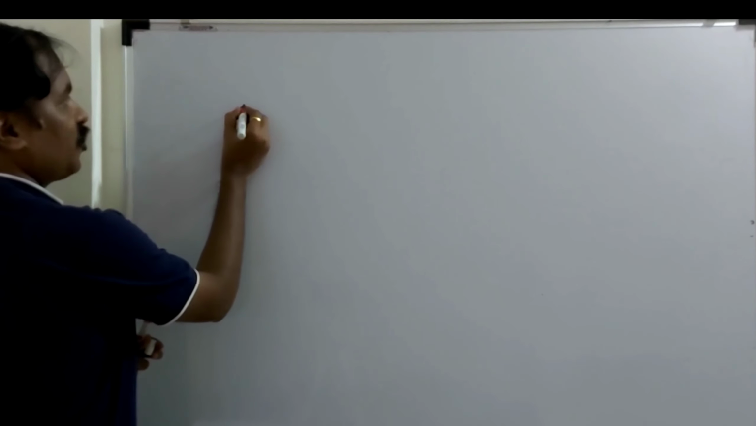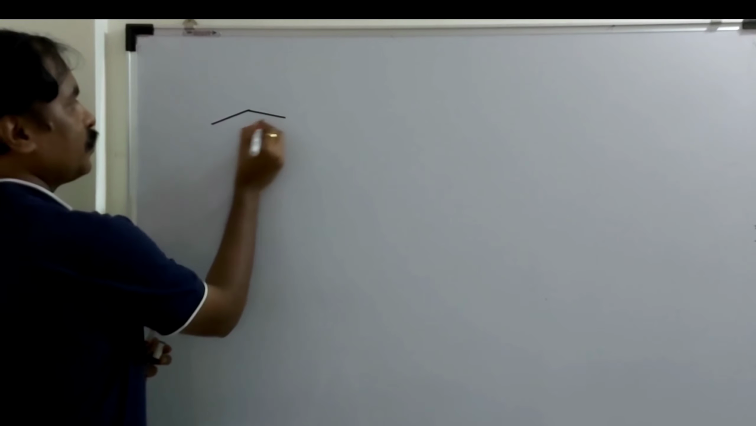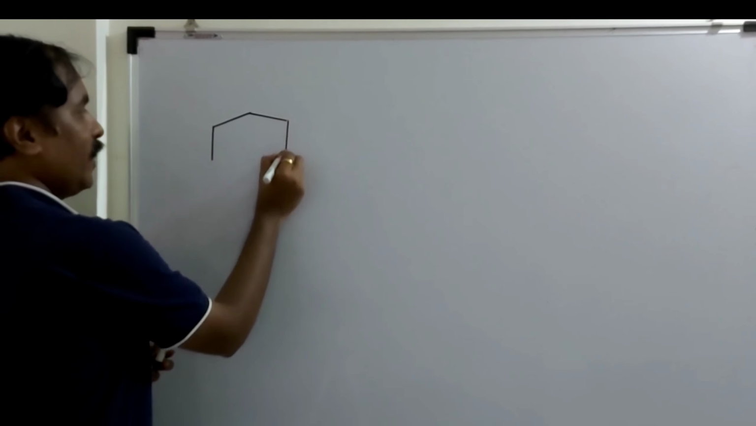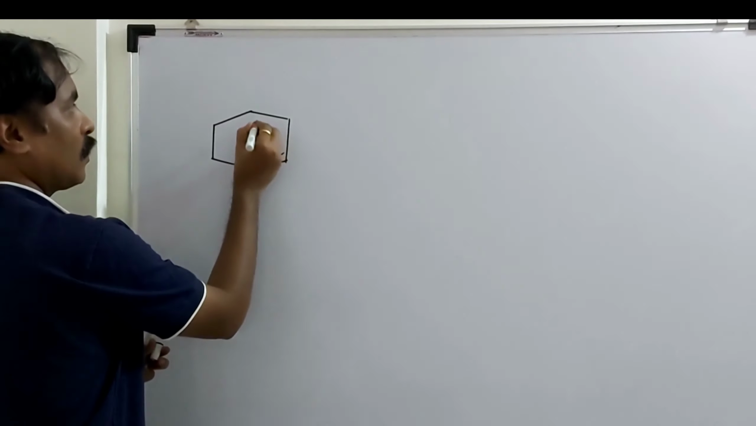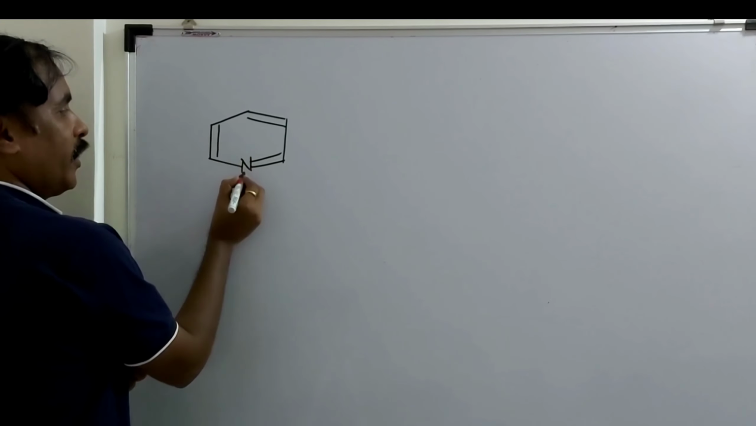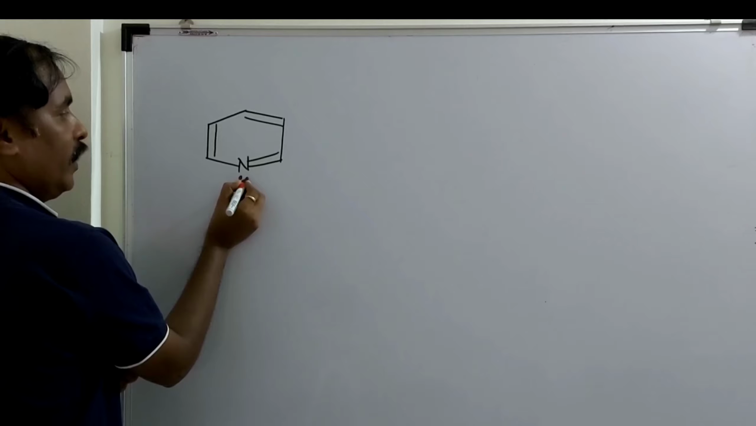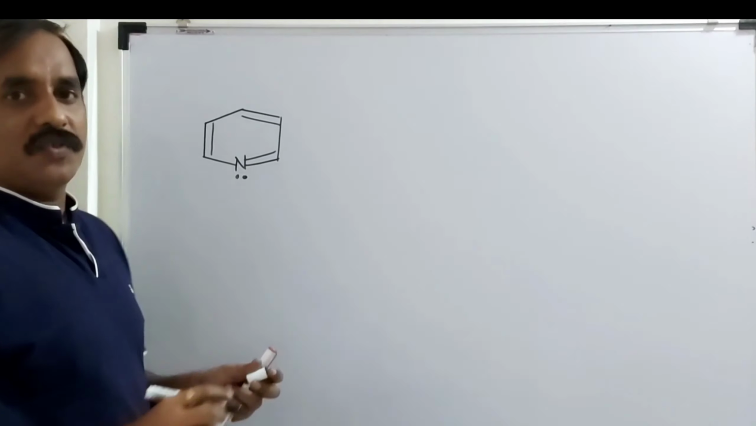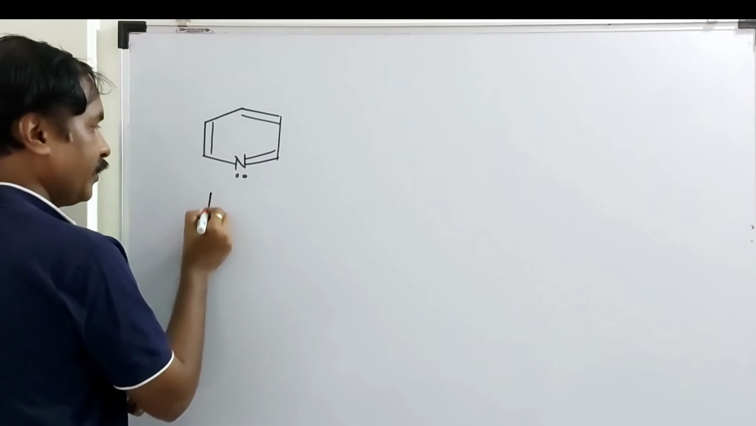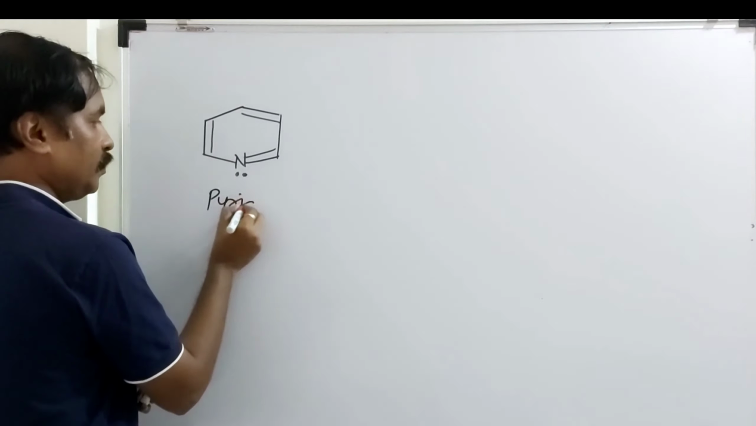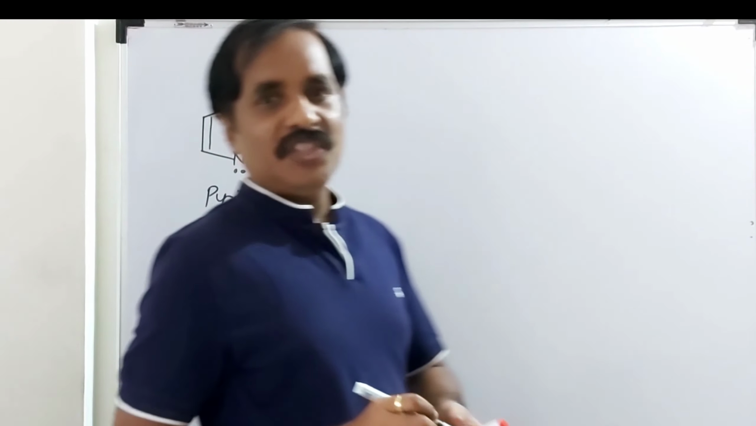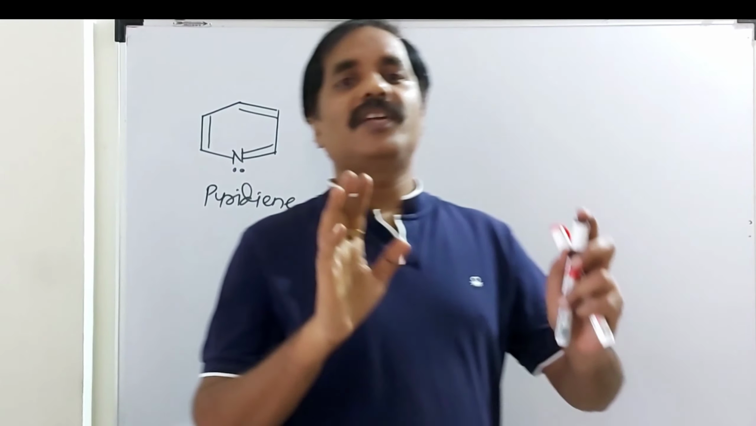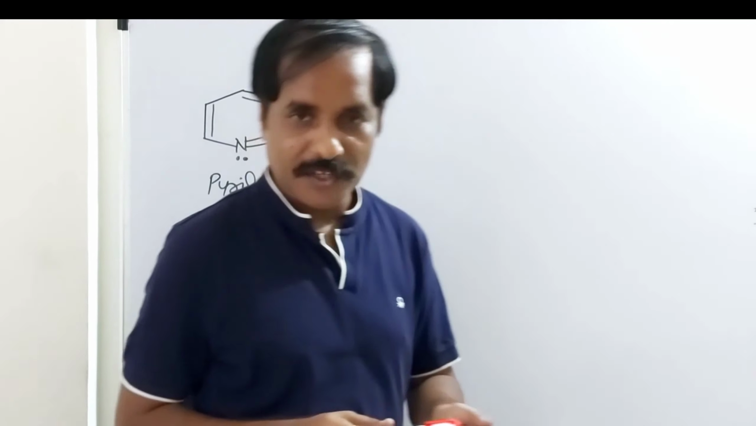I will take pyridine first. This is a benzene-like structure. Here the hetero element is nitrogen, and on the hetero element there is one lone pair of electrons, so the name of this compound is pyridine. Now the question arises: how many total Hückel's electrons are present in pyridine? Yes, what is your answer?